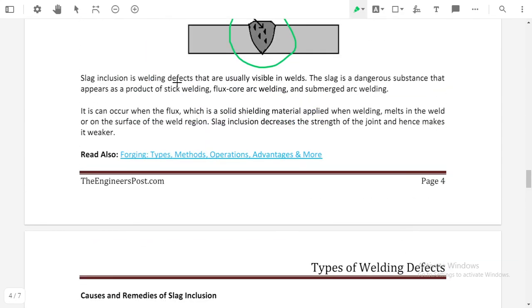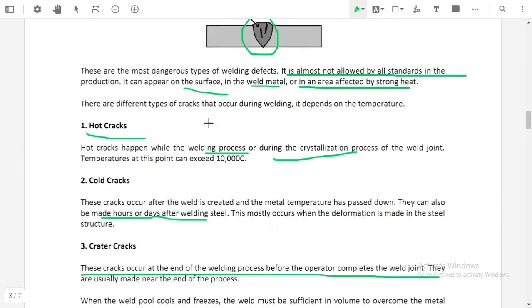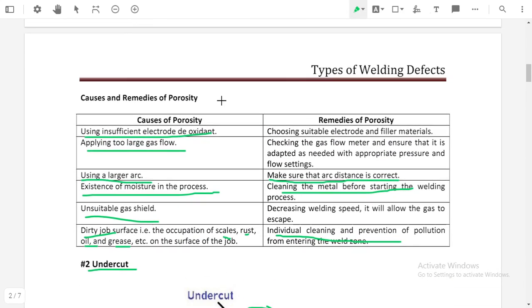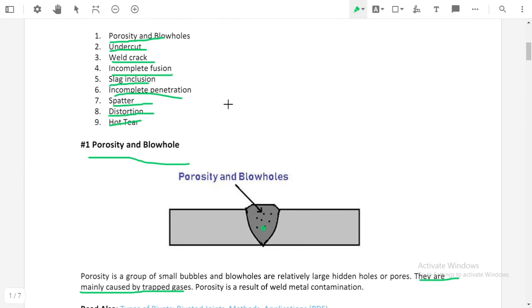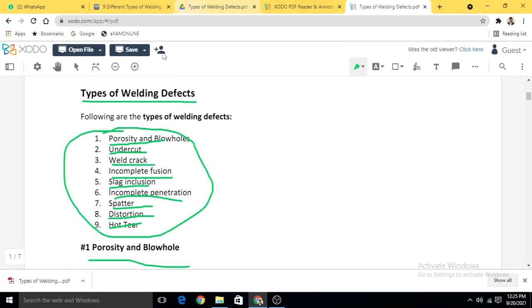So at the end of this lecture, what we have discussed: what is meant by welding defects, what are the different types of welding defects, and what are their remedies. Here we discussed the 9 types of welding defects and the different types of remedies to avoid them. So it is enough for today's session. The next part of this unit we will discuss later.